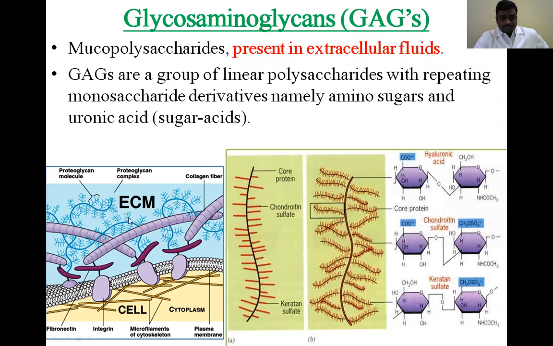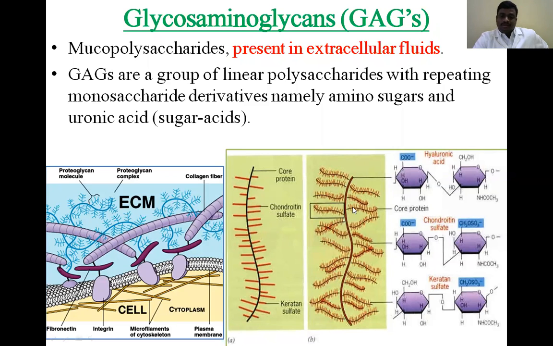Here is one thread-like structure, the single thread. It has different branches of the glycosaminoglycans in the extracellular fluid. What are those? You can see here keratan sulfate and chondroitin sulfate, which bind with the core protein.